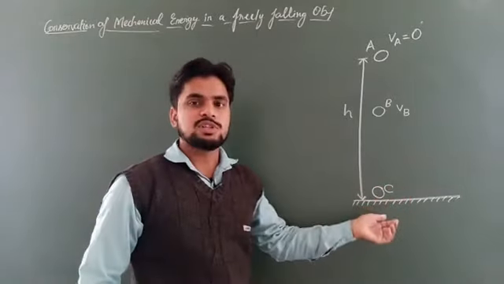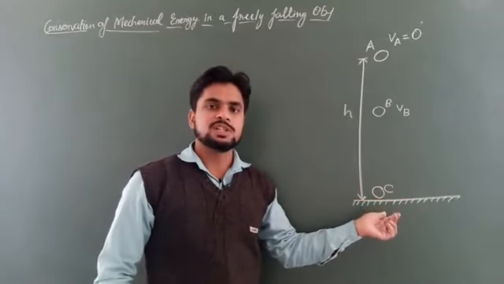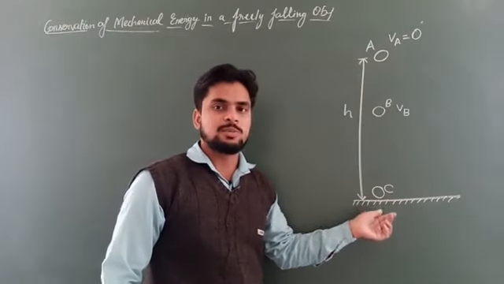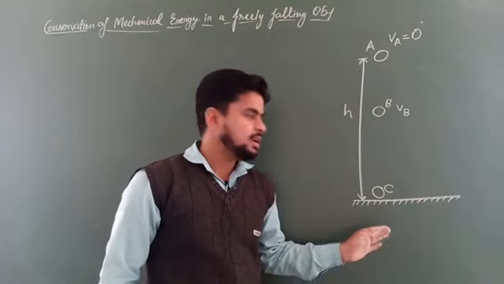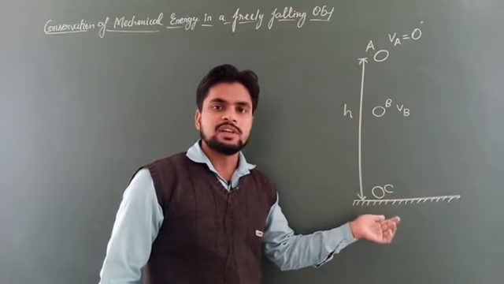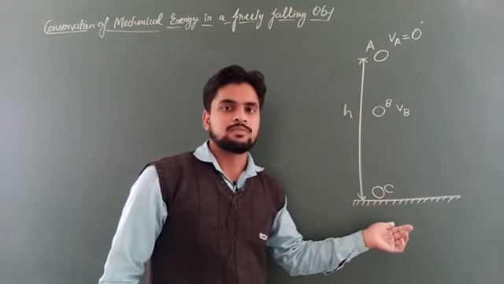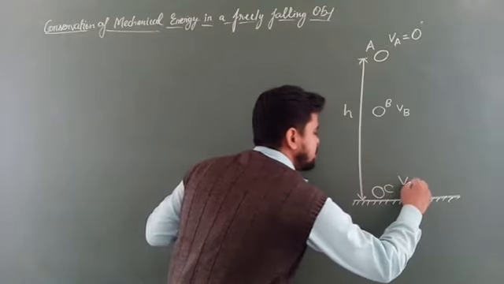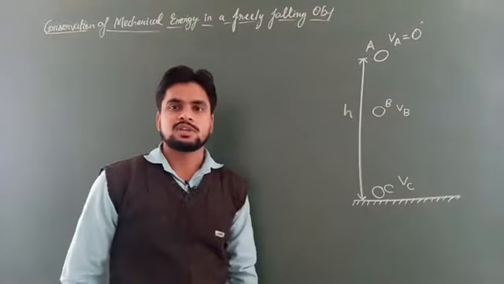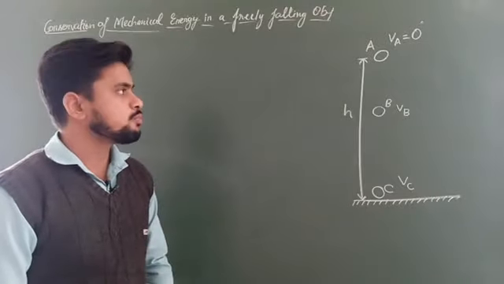C is which position? C is that position of the object when it is just about to touch the reference or ground level. And at this point it attains the maximum velocity. Let us say this maximum velocity is Vc. Okay students, I hope this much is clear to you.